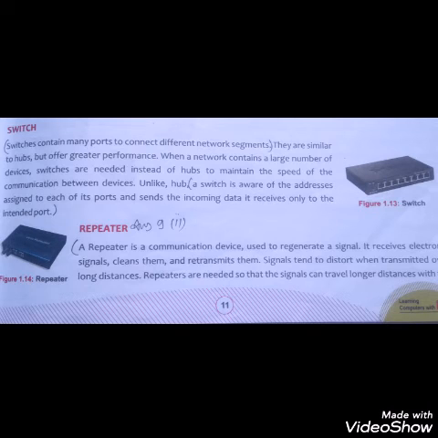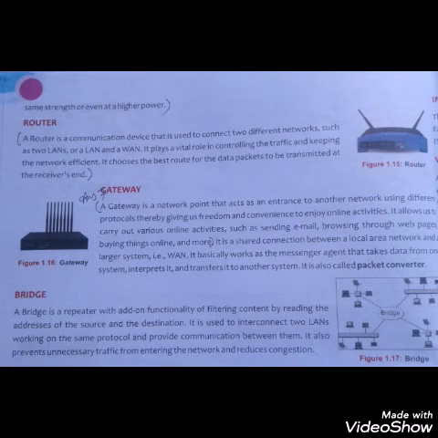So next network device is router. A router is a communication device that is used to connect two different networks such as two LANs or a LAN and a WAN. It plays a vital role in controlling the traffic and keeping the network efficient.